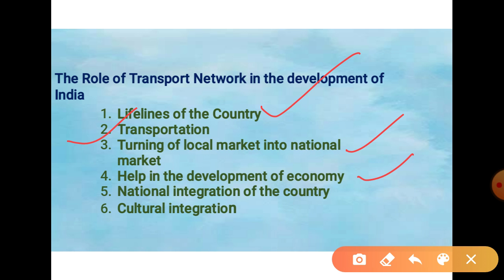It helps in the development of the economy. With the help of these airways, we can also approach the international market. Then national integration of the country: in a very short span of time, we can move from one place to another place within the country. So this is an integration of nationality also. With the help of the fastest mode of transportation, there is also integration of culture.